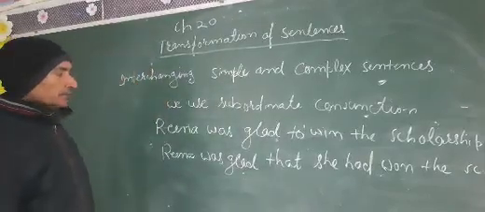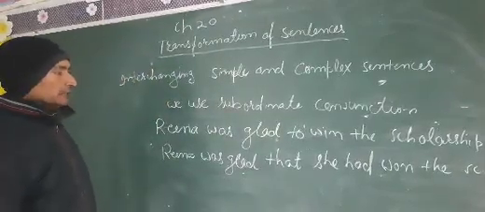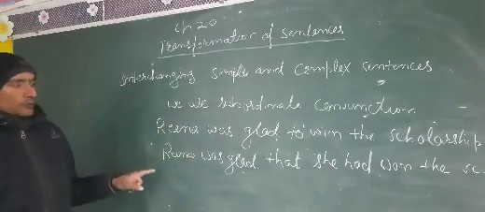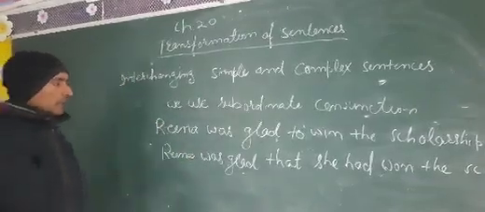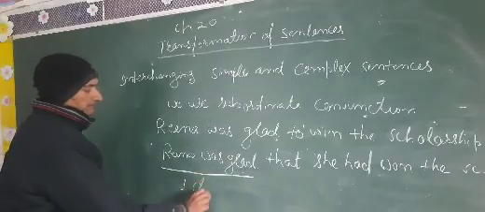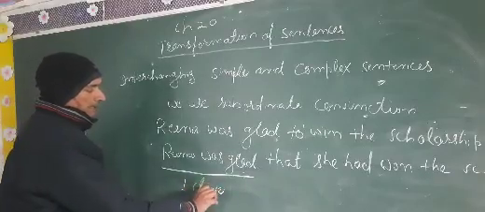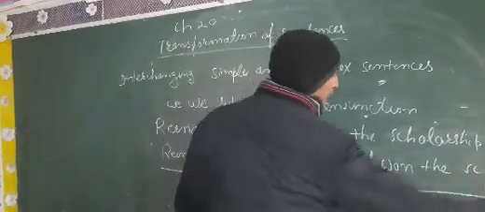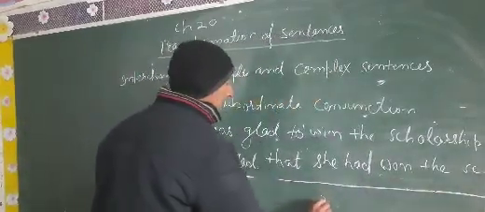So what we did in this sentence is write two clauses. One clause is "Reena was glad", and the other clause is "that she had won the scholarship". This is the second clause.